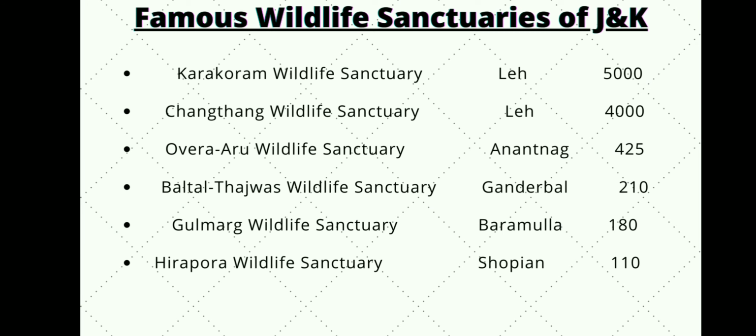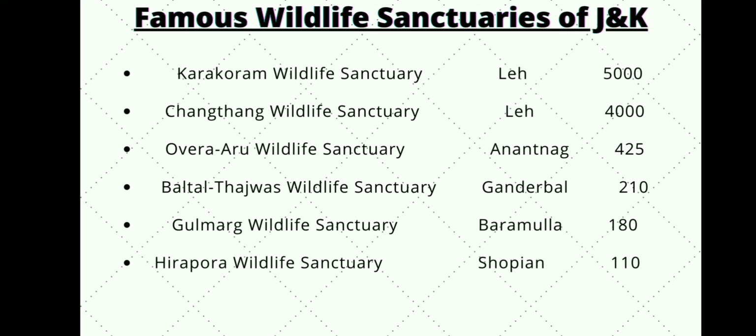So guys, the last topic we'll cover in this video is all about the famous wildlife sanctuaries of Jammu and Kashmir. Here you can see the complete list of the wildlife sanctuaries, the location where each sanctuary is located, and the area in square kilometers. So let's get started. The first wildlife sanctuary is Karakoram Wildlife Sanctuary, located in Leh, and the area is 5,000 square kilometers. Another is Changthang Wildlife Sanctuary, located in Leh, and its area is 4,000 square kilometers.